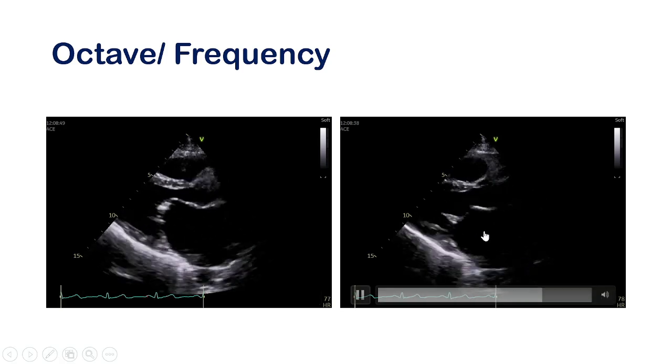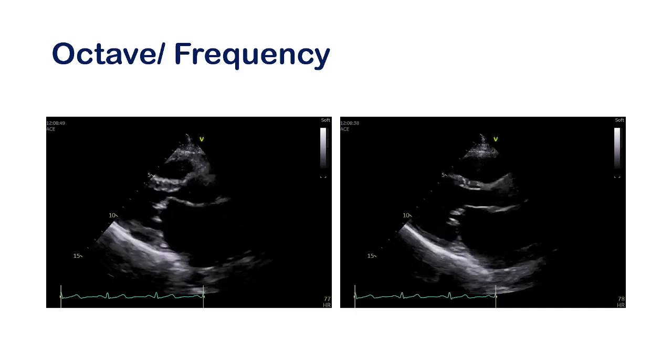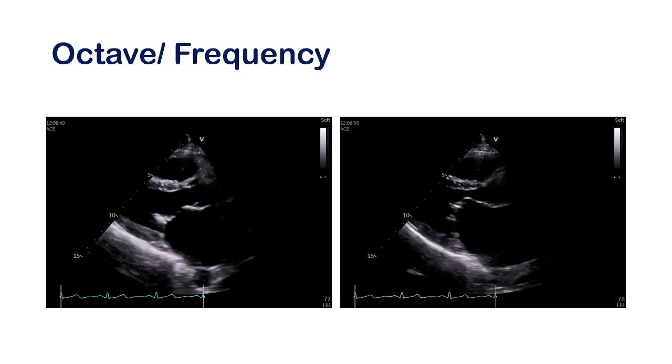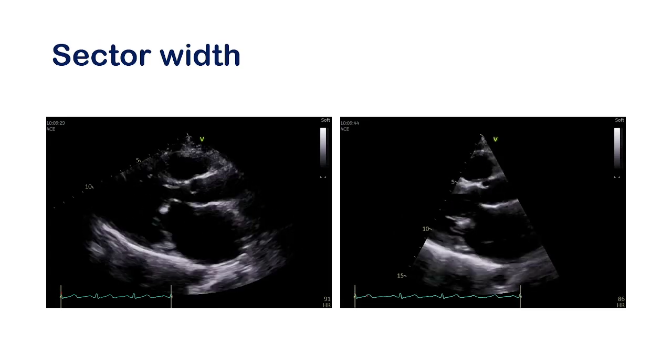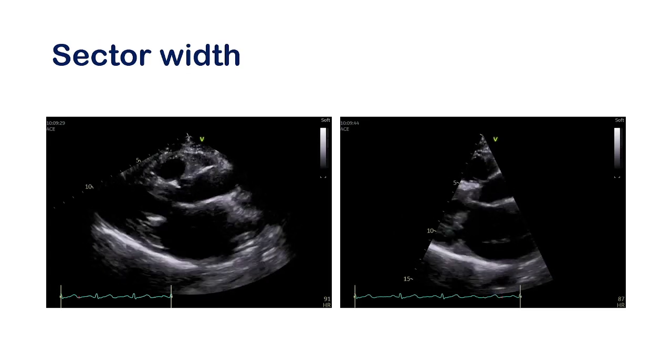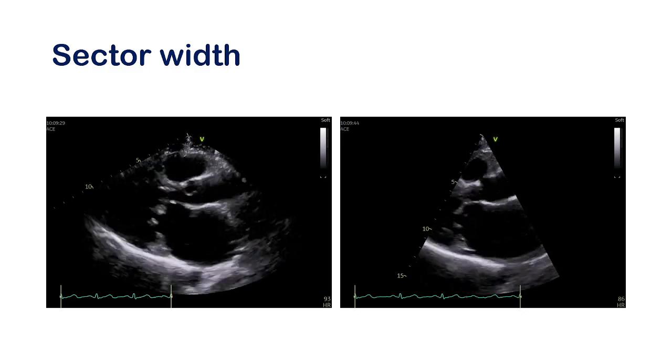Definitely the right one is not that great. The left panel is a better picture. This can be done by changing the frequency of the probe for the patient. Another important thing is the sector width. How much of the heart do you want to include within your image?